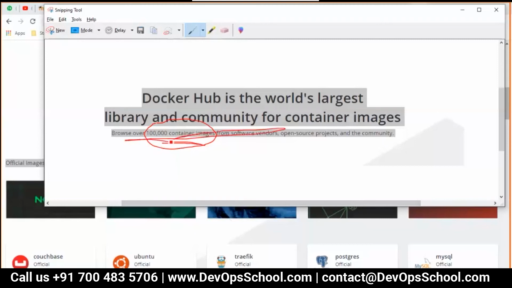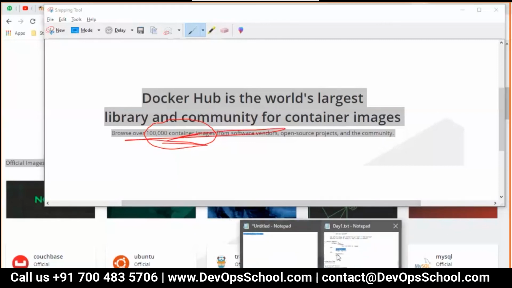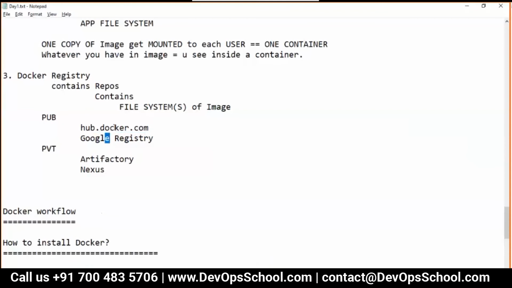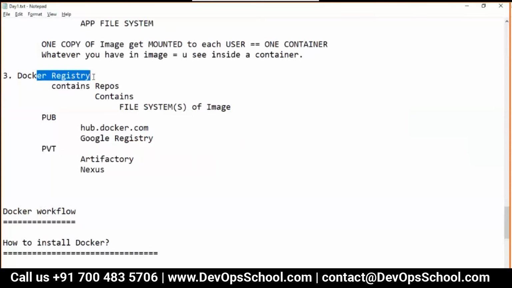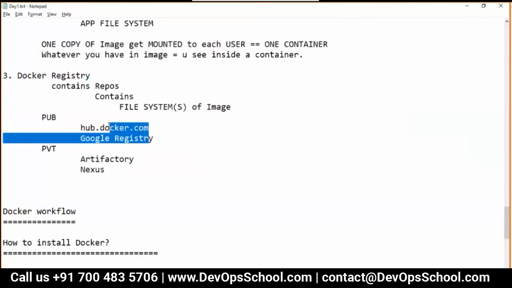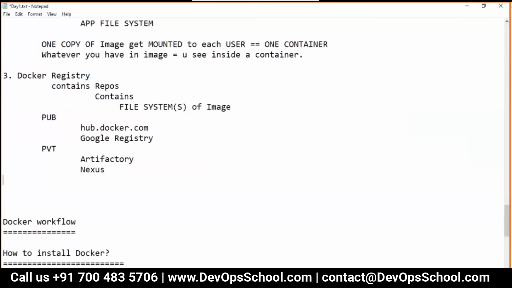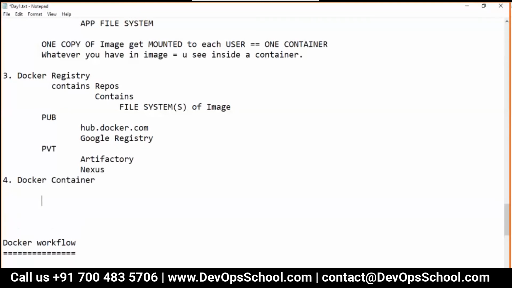So many images you get. So guys, we will download the images from here. And that's called a registry. hub.docker.com is called a registry. What is the last thing? This is called a Docker container. And that is the thing which you know already.